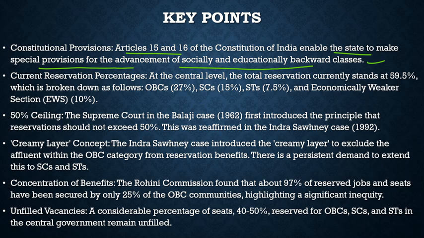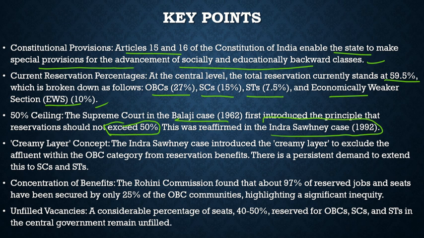Then it further talks about current reservation. What is the current reservation percentage? At the central level, the total reservation currently stands at 59.5%, which is broken down as follows: OBC 27%, scheduled caste 15%, scheduled tribe 7.5%, and economically weaker sections 10%. And on the 50% ceiling, the Supreme Court in the Balaji case in 1962 first introduced the principle that reservation should not exceed 50%. That was reaffirmed in the Indra Sawhney case judgment.